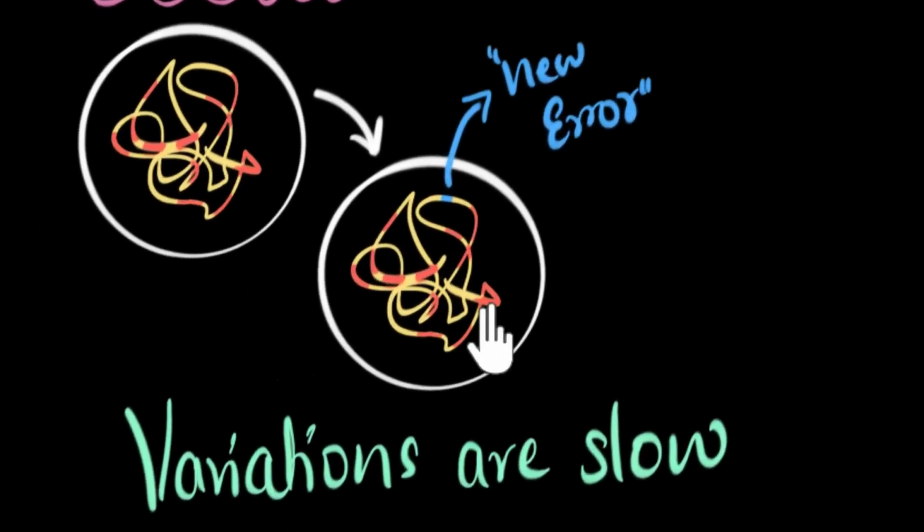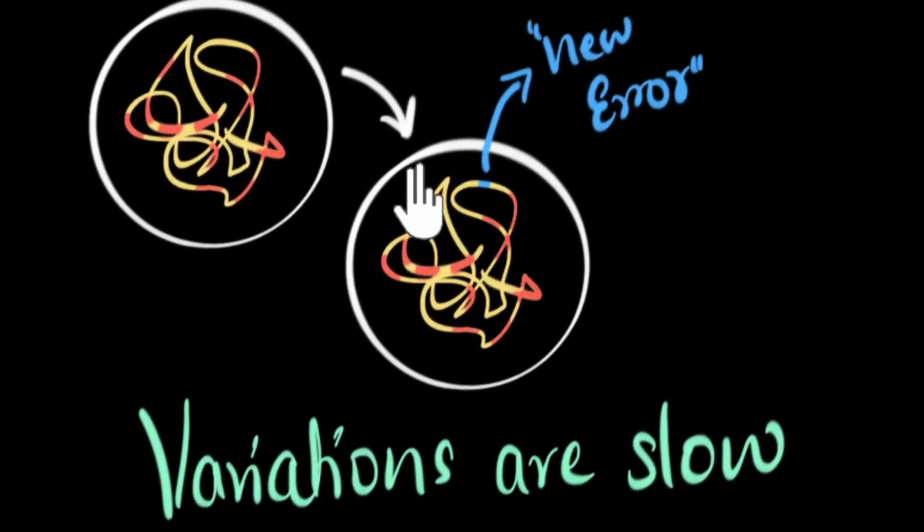Well, immediately, one thing we may think of is we might say, then why not just introduce more errors while copying the DNA? Let's just make the DNA copying mechanism more imperfect, right? So let's say the copying mechanism was so imperfect that there were many errors introduced while making the copy. Won't that solve the problem? Won't now variations be faster? Answer is no. Why? Well, because if you introduce lots of errors in the DNA copying mechanism, there's a good chance the DNA won't even work. The cell might just die.